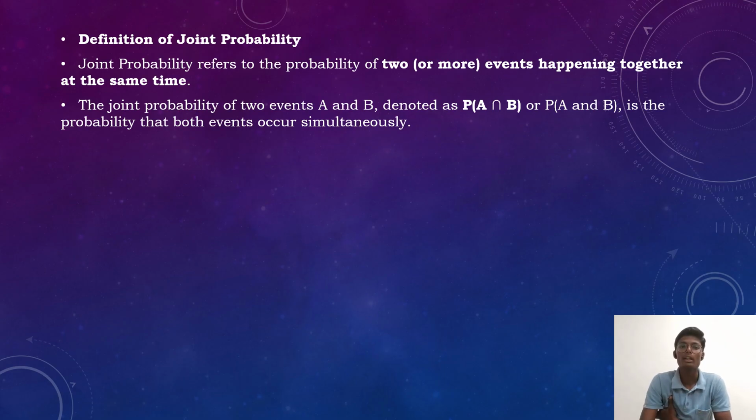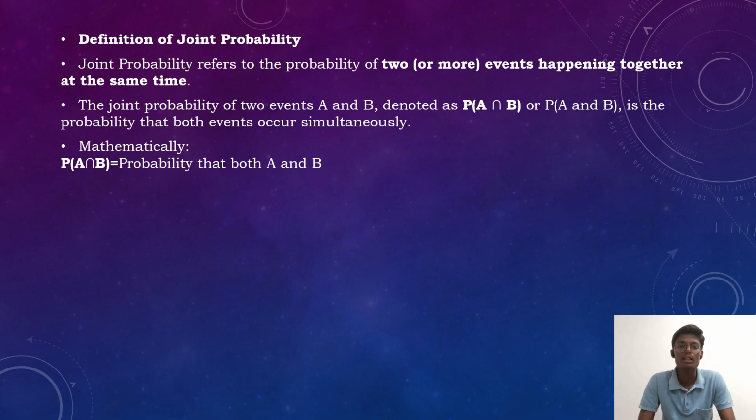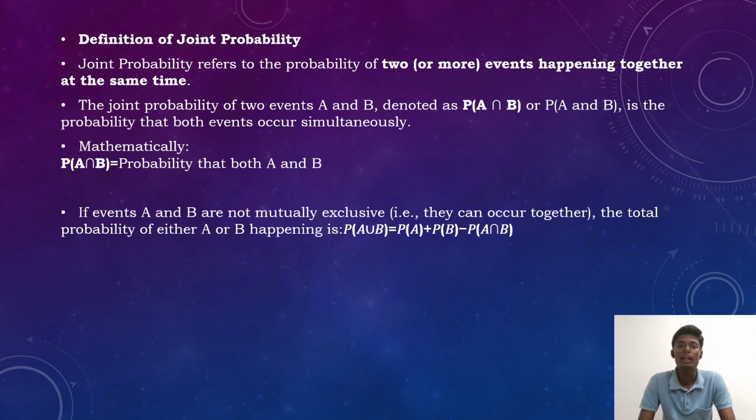Joint probability is denoted as P(A intersection B) or P(A and B), the probability that both events occur simultaneously. Next, the joint probability is mathematically represented as P(A intersection B) equal to the probability that both A and B occur.